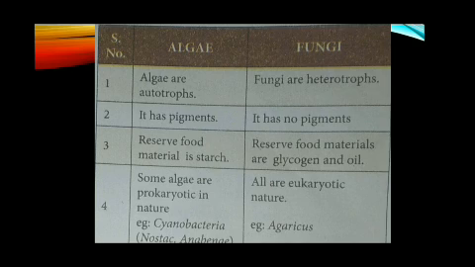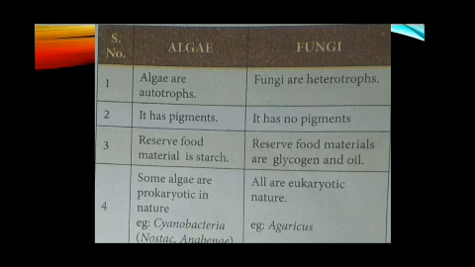Based on the pigments, we have classified algae into four groups: cyanophyceae, chlorophyceae, phaeophyceae, rhodophyceae. But fungi do not have pigments. The reserve food material of algae is starch. The reserve food material of fungi is glycogen and oil. Some algae are prokaryotic in nature, for example cyanobacteria, Nostoc, Anabaena. All fungi are eukaryotic in nature. Example, Agaricus.